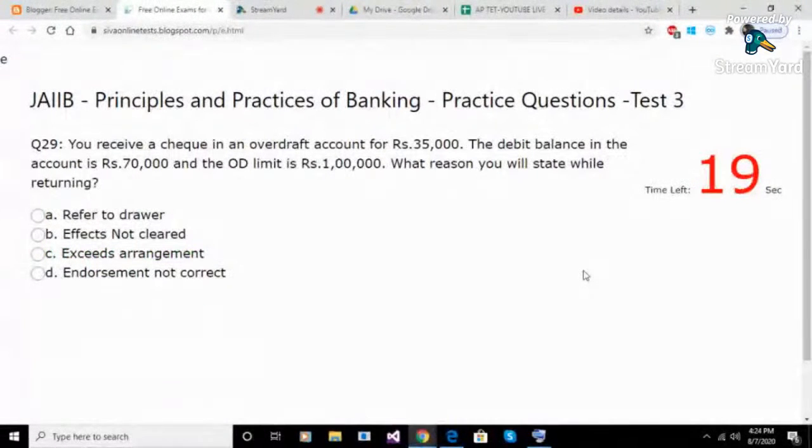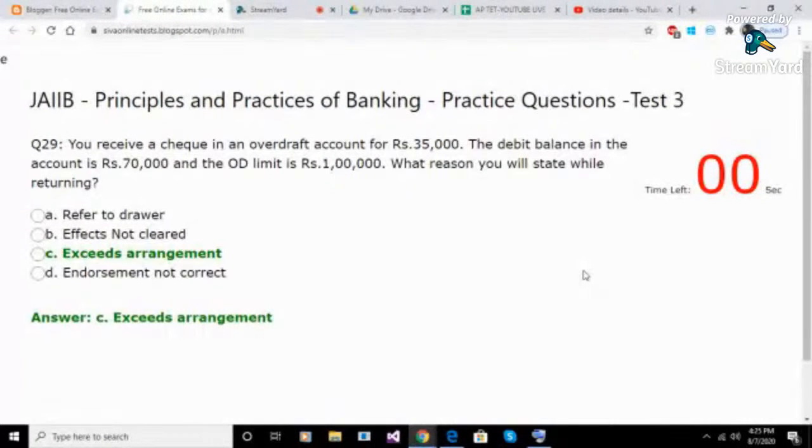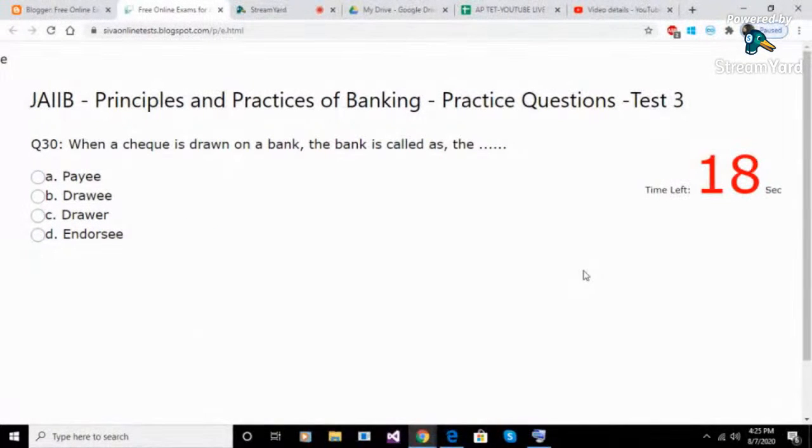Question 29. You receive a check in an overdraft account for 35,000 rupees. The debit balance in the account is 70,000 rupees and the OD limit is Rs.1,00,000. What reason you will state while returning? Option A. Refer to drawer. Option B. Effects not cleared. Option C. Exceeds arrangement. Option D. Endorsement not correct. Answer C. Exceeds arrangement.